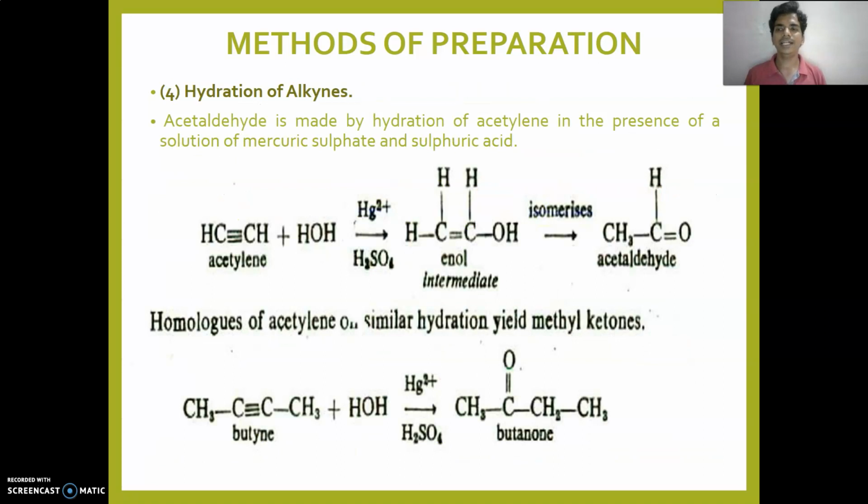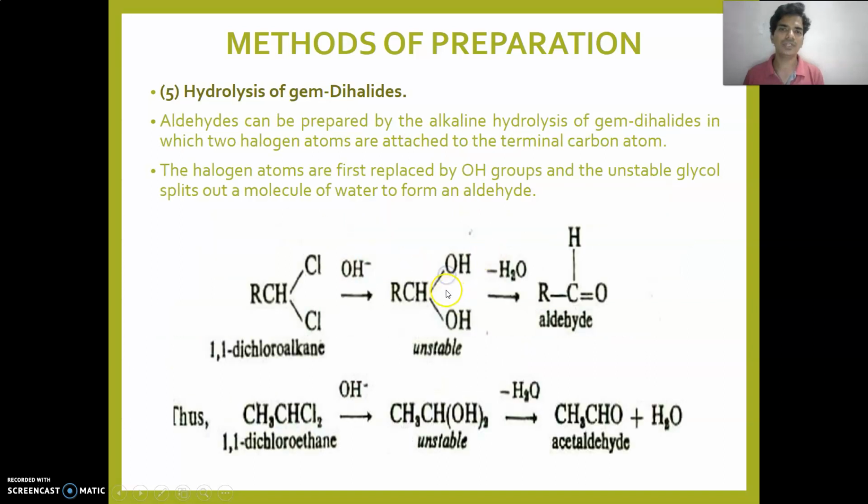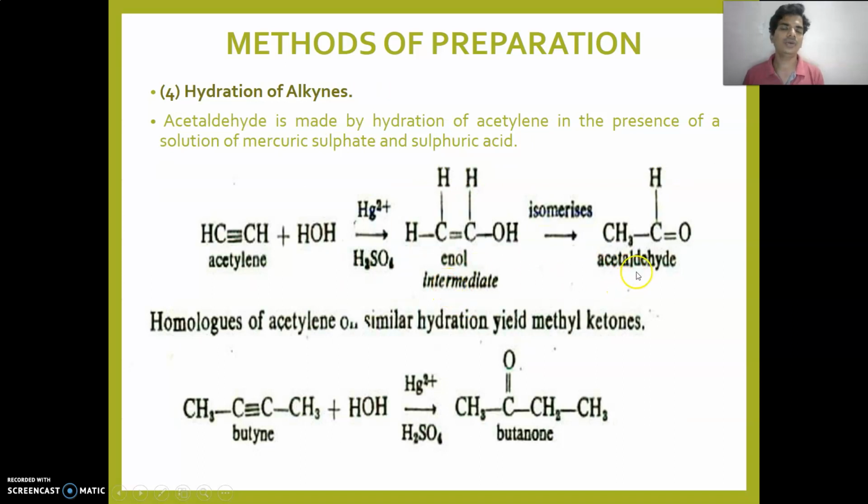Then hydration of alkynes. Acetaldehyde is made by the hydration of acetylene in the presence of mercuric sulfate and sulfuric acid. So acetylene hydration, H2O in the presence of mercuric sulfate and sulfuric acid, will give an enol intermediate, and on isomerism it will form the keto form. The enol and keto forms give acetaldehyde.